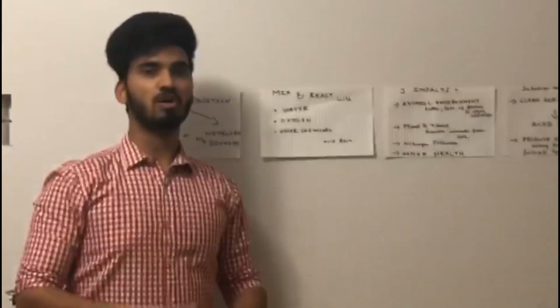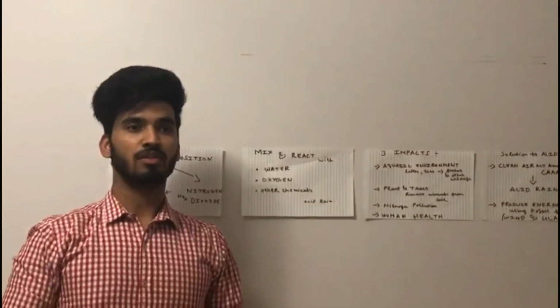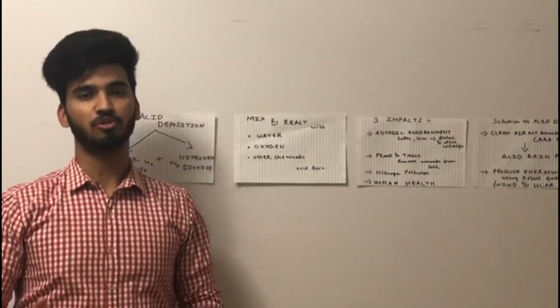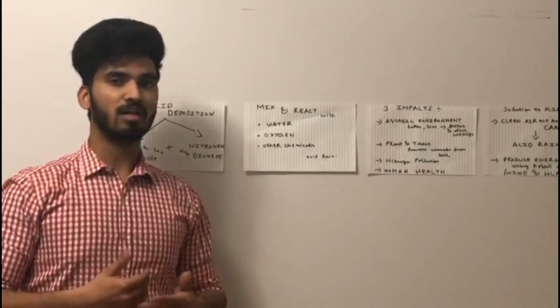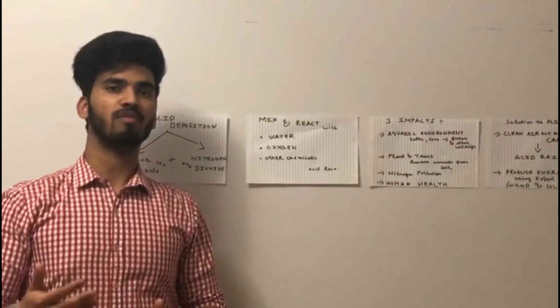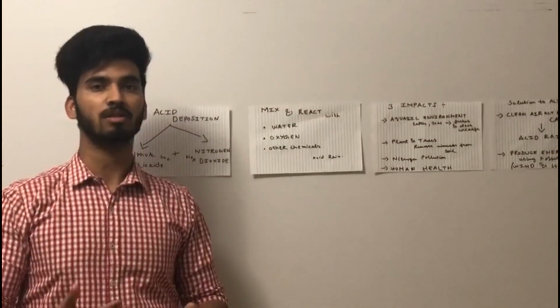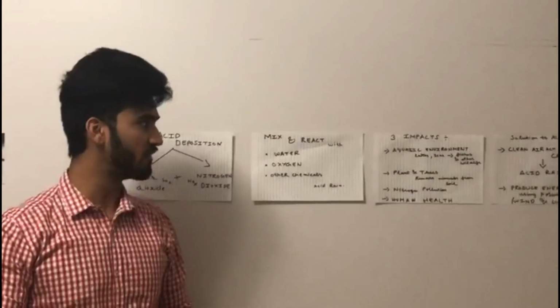Then plants and trees: because of the sulfur dioxide release, they are not getting the exact amount of minerals which they should get. And when it finally comes to human health, people who have asthma are not able to breathe properly. Even normal people are facing a lot of trouble because of the acid rain.